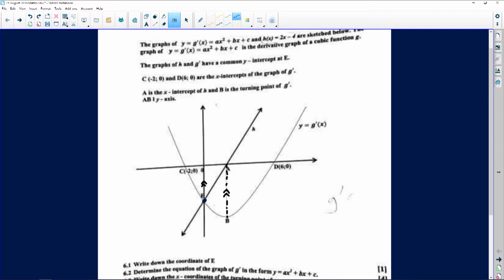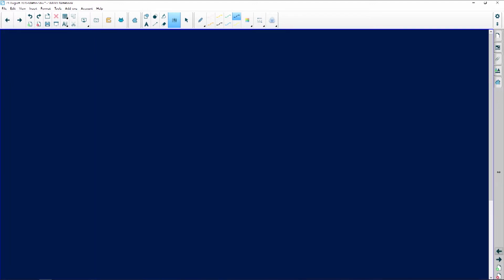So what is the way I'm going to look at this? E is the y-intercept of what? Of both the graphs, the straight line and the parabola. Now, the straight line happens to have good enough information. We have the entire equation of the graph of h of x. So in order for me to answer that first question, here's number 1. The coordinates of E are going to be 0 and the y-intercept of the straight line. Remember, the equation of h was given to us as 2x minus 4. So you should know by now that this number gives you the y-coordinate of the y-intercept. That means the coordinates of E will be 0 and negative 4.